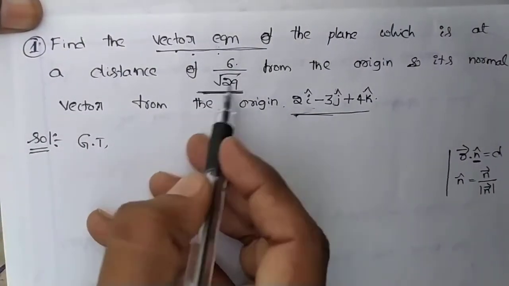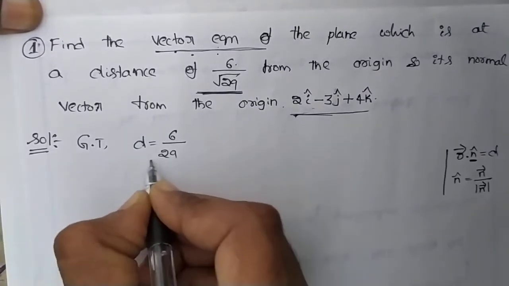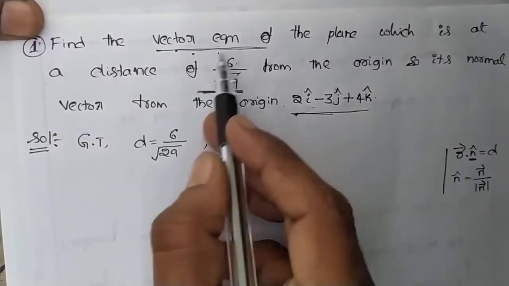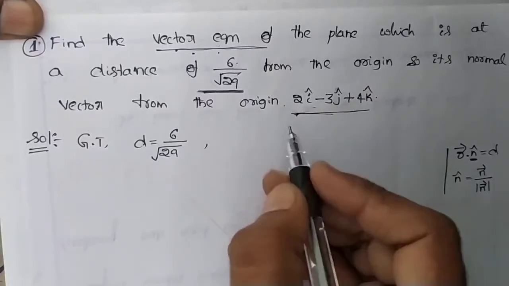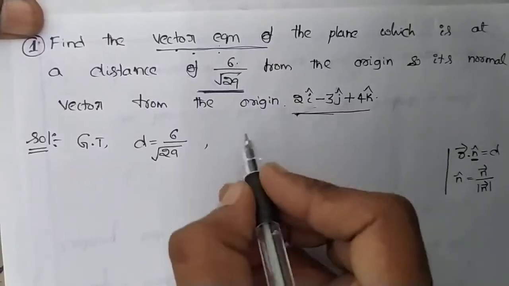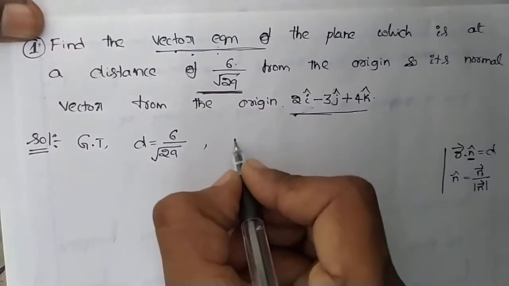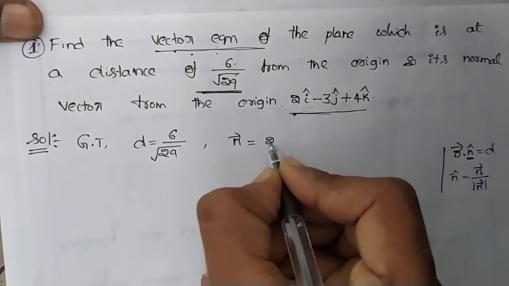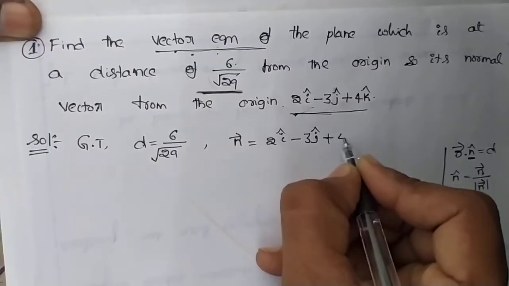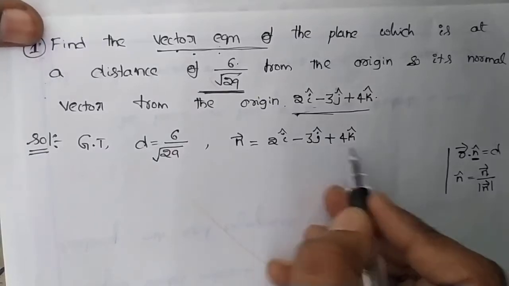Given that the distance d equals 6 divided by square root of 29. The normal vector n vector equals 2i cap minus 3j cap plus 4k cap.